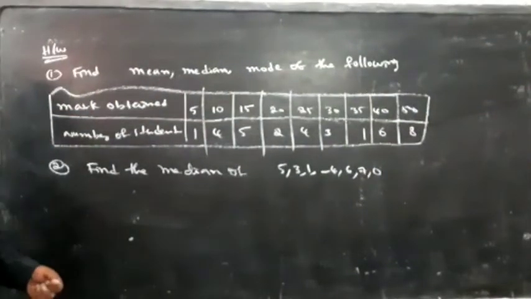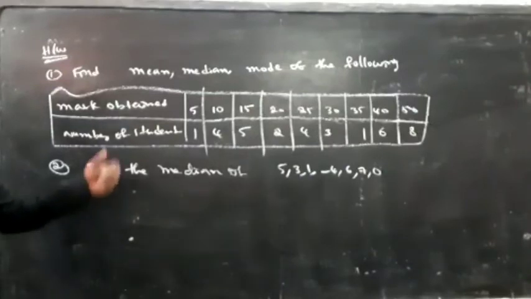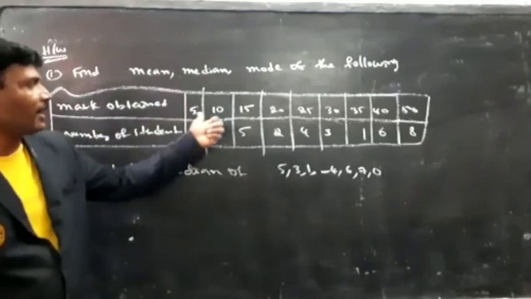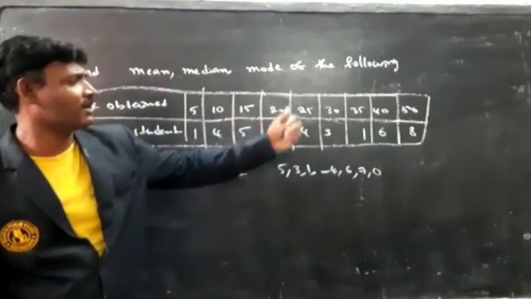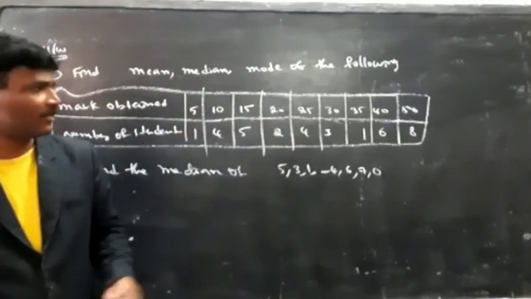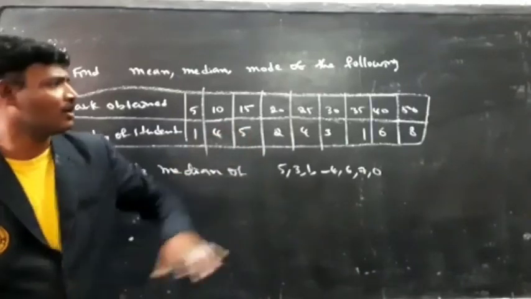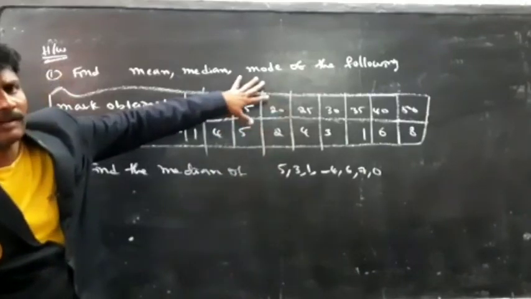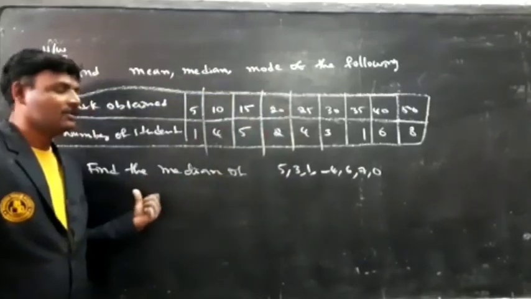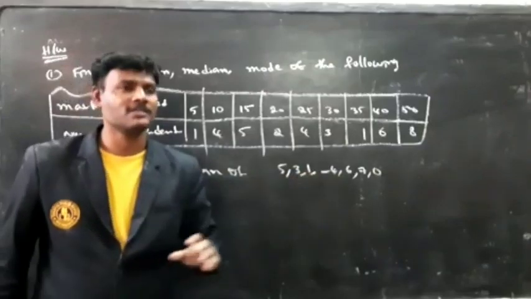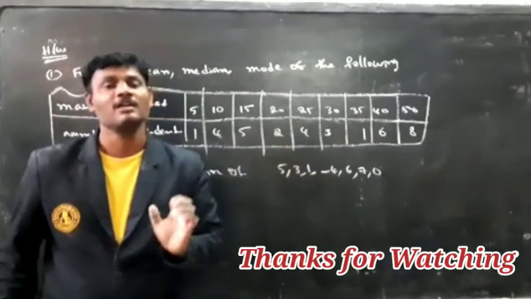Find the mean, median and mode of the following. Marks obtained: 5, 10, 15, 20, 25, 30, 35, 40 and 50. Number of students: 1, 4, 5, 2, 4, 3, 1, 6, 8. You have to find the mean, median and mode of this table. Then find the median of 5, 3, 1, minus 4, 6, 7, 0.